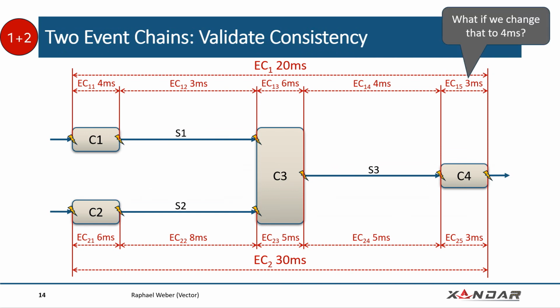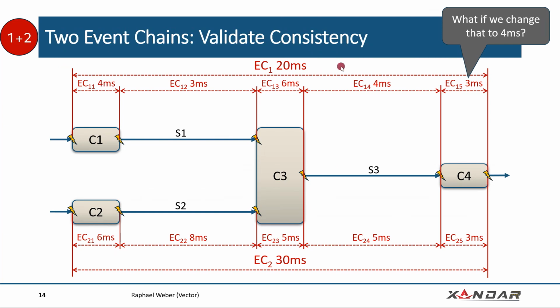For example, what happens if we change this to 4 milliseconds, this upper event chain here? Is event chain 1 still valid? The answer is no, it's not, because the sum of the segments is bigger than 20 milliseconds in this case. We actually know from the lower event chain that these 3 milliseconds will hold, so we can say it's 4 milliseconds, but within the scope of the sum of the event chains, this is an error.